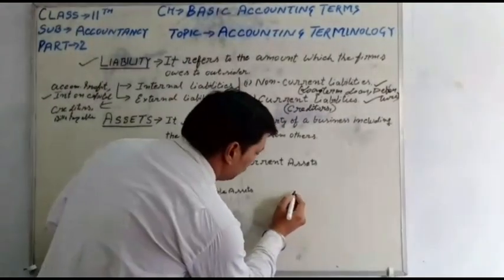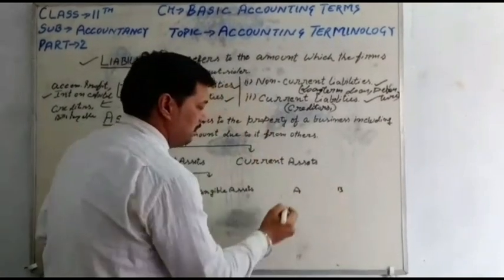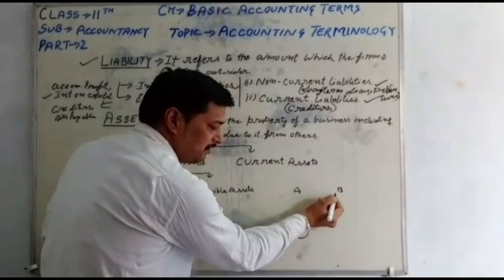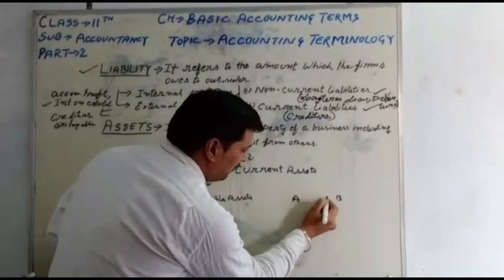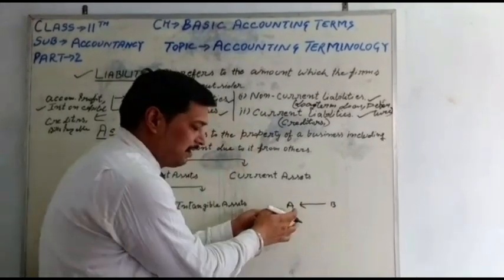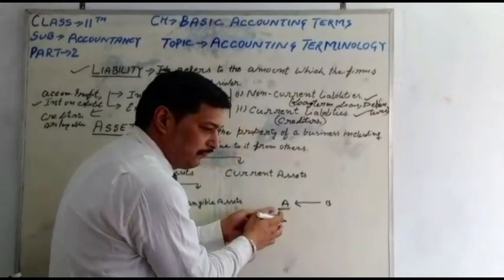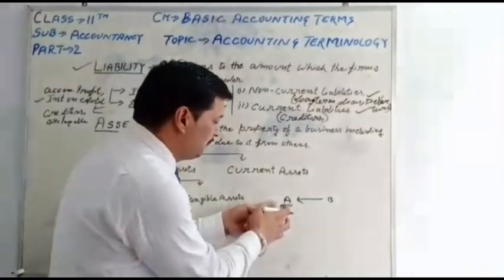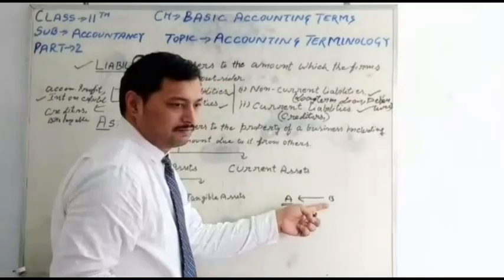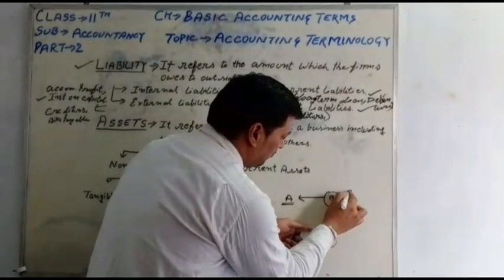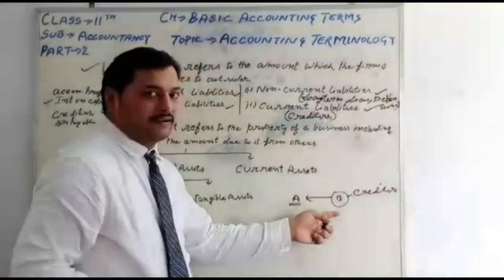Suppose one person is A and another person is B. A is buying goods from B, which means A is purchasing goods from B. So A has a liability: after purchasing the goods, A will make the payment to B. B is called the creditor. My point is clear. B is called a creditor. Creditors means credit supplier.